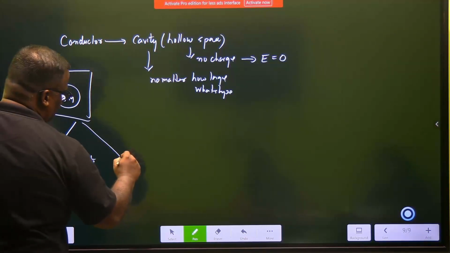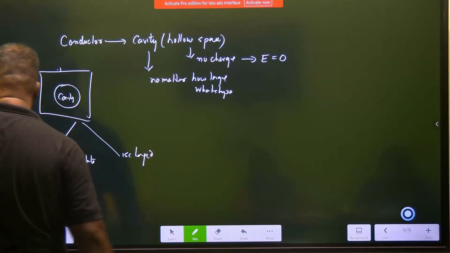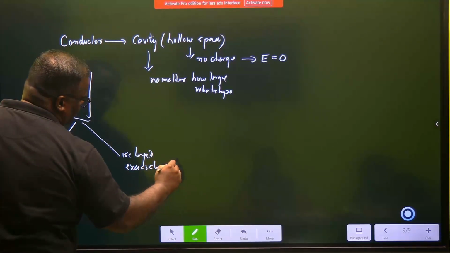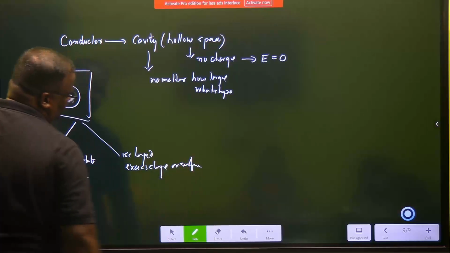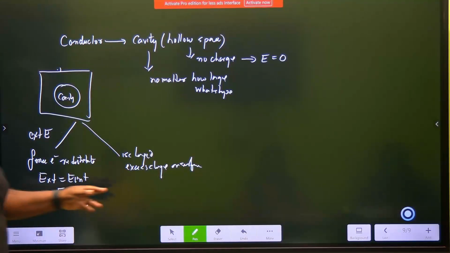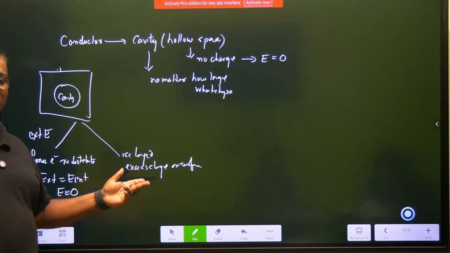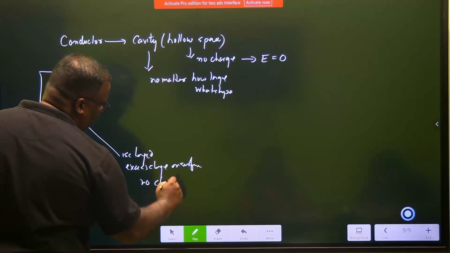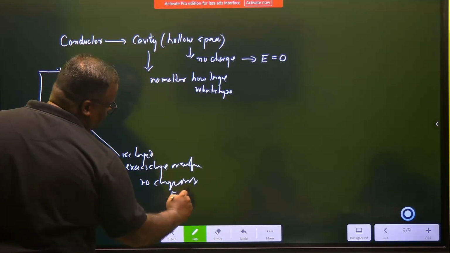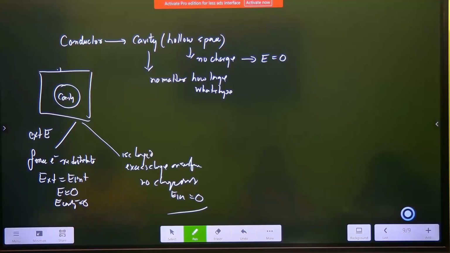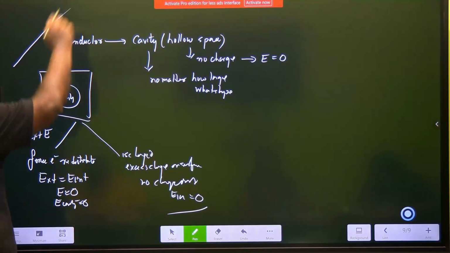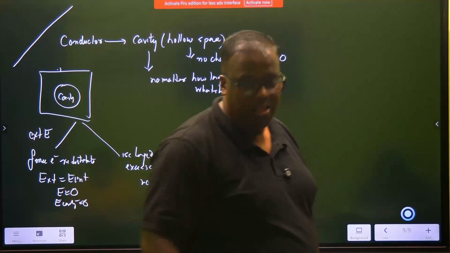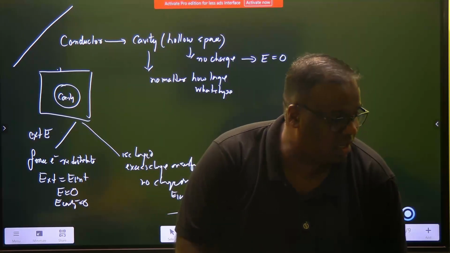And suppose it is a conductor which is charged. So excess charge is on the surface. This is point number 3. If a conductor is charged, excess charge is always on the surface, no charge inside. So E inside is also equal to 0. Same conclusion. So here, write that beautiful line: a conductor is an electrical umbrella.